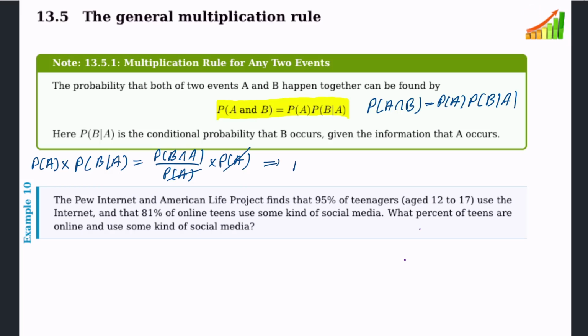So we can write probability of A times probability of B given A equal probability of B and A. And also pay attention here. Here you see A, so condition is the A.